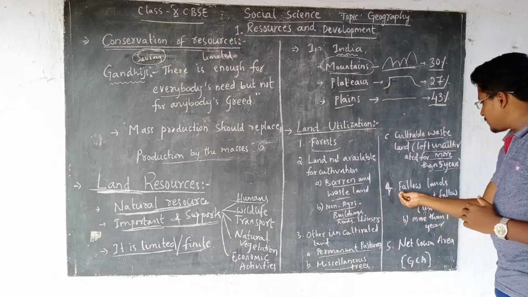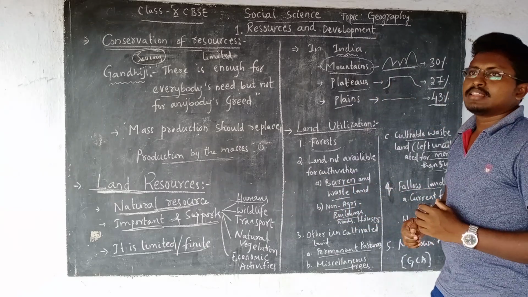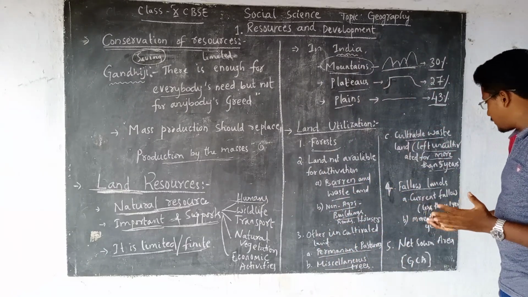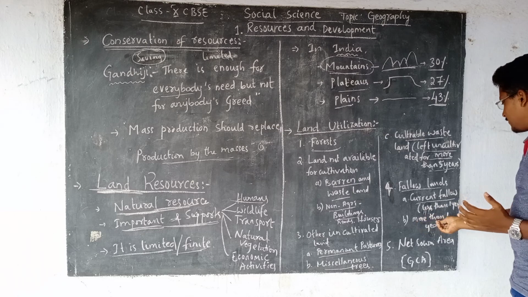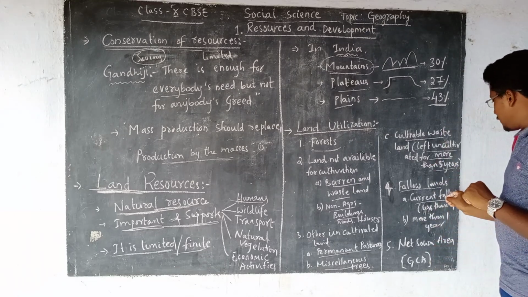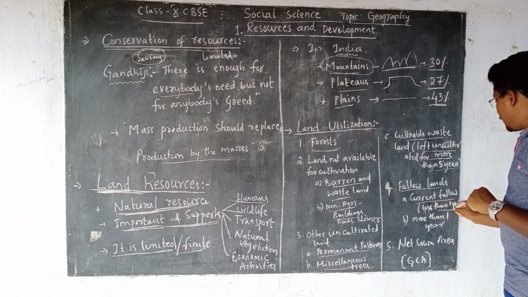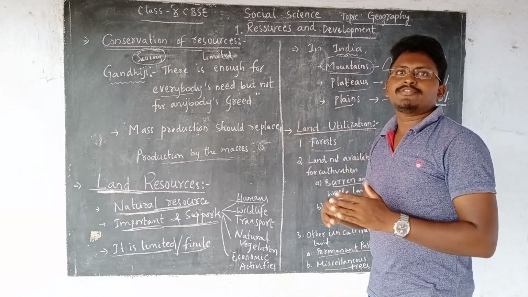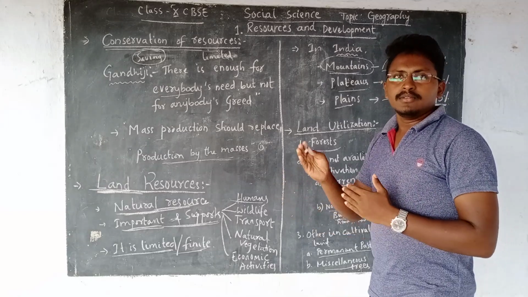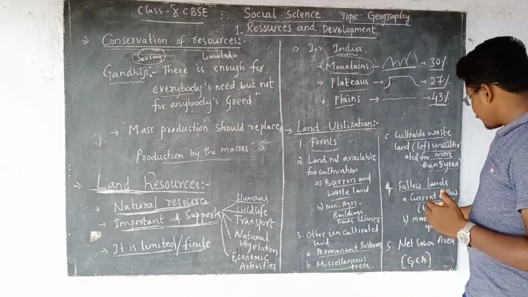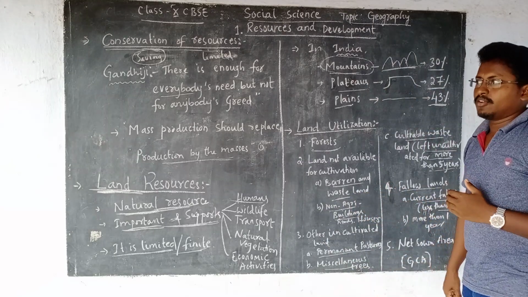Then fourth one is fallow land. Fallow land means the land which is left uncultivated. That is of two types, current fallow land as well as non-current fallow land. Current fallow land means the land which is uncultivated for less than 1 year. That means if you leave your land for 1 year without cultivating, we call it current fallow land.